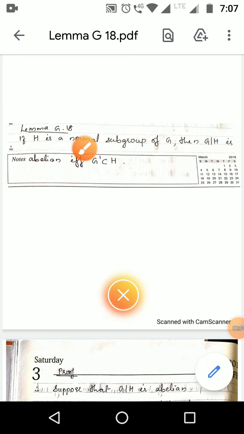Lemma G18 states that if H is a normal subgroup of G, then G by H is abelian if and only if G dash is a subset of H. It is given that H is a normal subgroup of G, and we have to prove the factor group G by H is abelian if and only if G dash is a subset of H. G dash is the commutator subgroup of G, so we have to prove the commutator subgroup is a subset of this normal subgroup H.